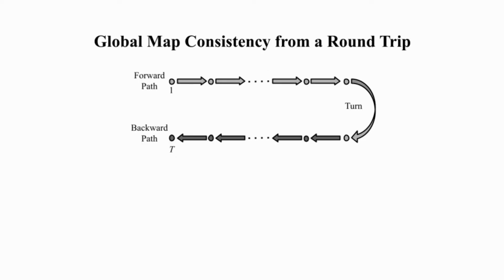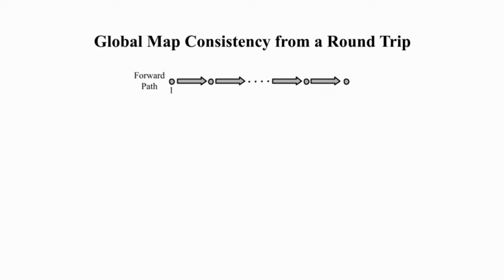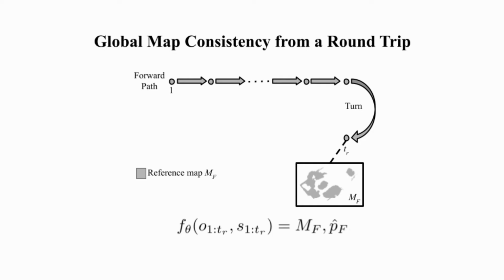steps. To implement this self-supervised learning task efficiently, we deliberately design overlapping trajectories by driving an embodied agent in round trips as shown in the figure. First, the agent navigates the new environment for a designated number of steps and turns 180 degrees. During this forward path, the agent generates a reference global map and a predicted pose from the observation and odometry reading from time 1 to TR.